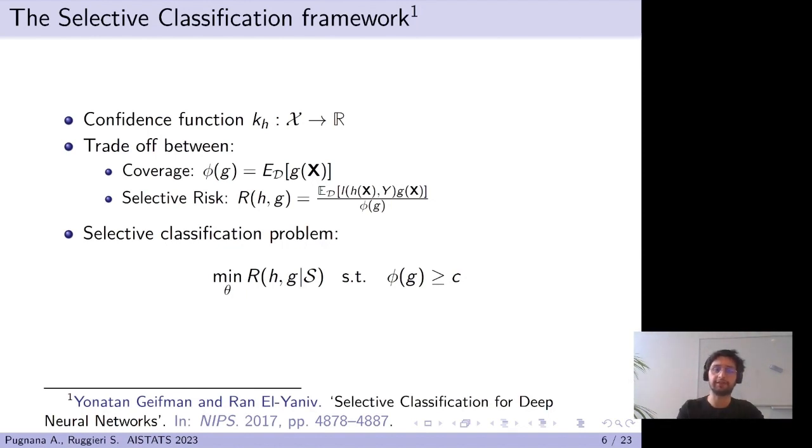The percentage of instances that are selected by the selective classifier is referred to as the coverage, while the performance is measured by the selective risk, which is the expected value over accepted instances of the loss function normalized by the coverage. Therefore, the selective classification problem can be shaped as the minimization of the selective risk under the constraint of coverage being above a certain value C, called the target coverage.